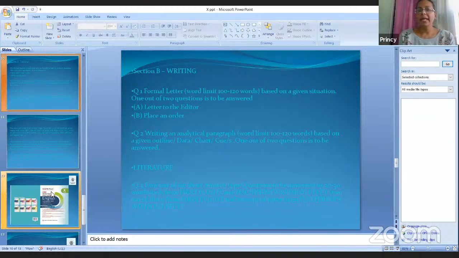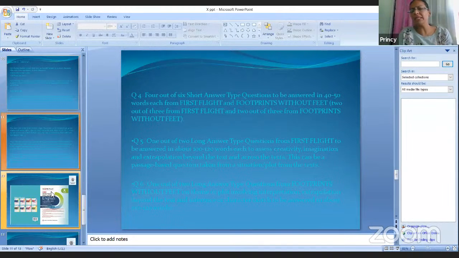Next comes our fourth question. It'll be a short answer type question, means the word limit is 40 to 50 words. In very short answer, the word limit is 20 to 30. You can exceed up to 35 to 40, but not more than that. And in this short answer type question, the word limit is 40 to 50. You can exceed up to 60, but not more than that.